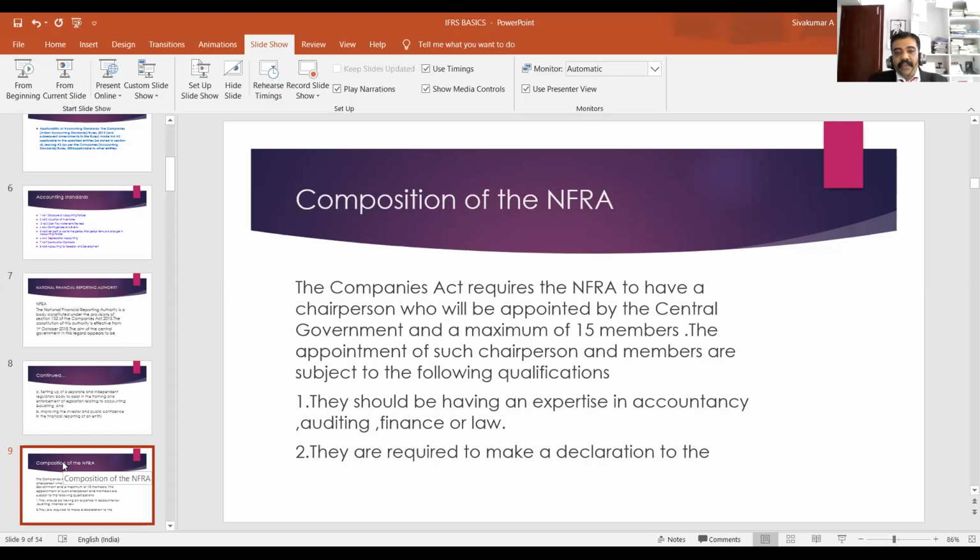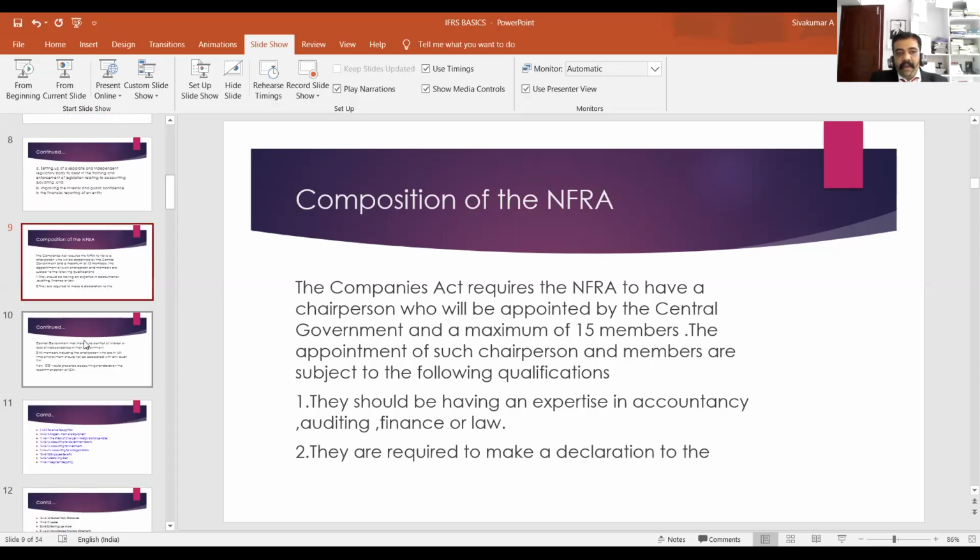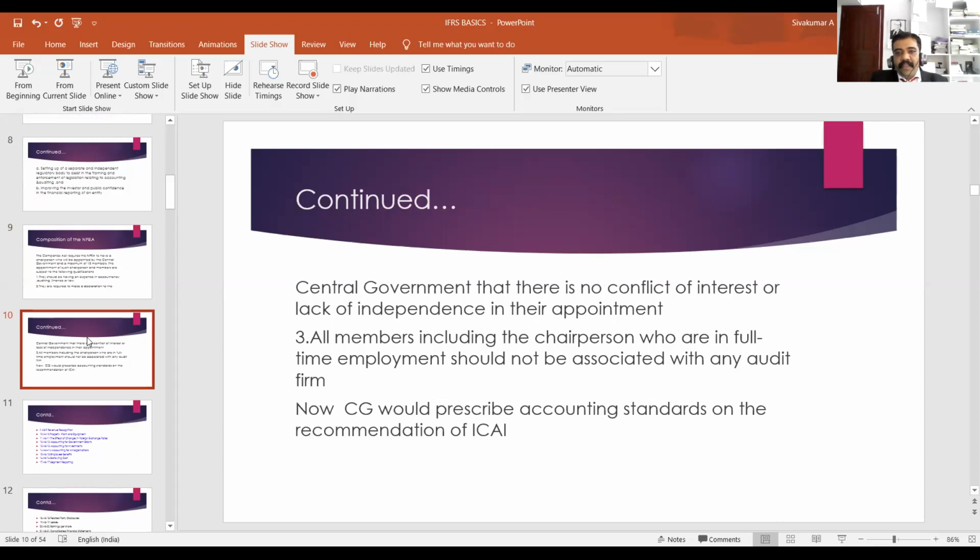They are required to make a declaration to the central government that there is no conflict of interest or lack of independence in their appointment. All members, including the chairman, who are in full-time employment should not be associated with any audit firm.